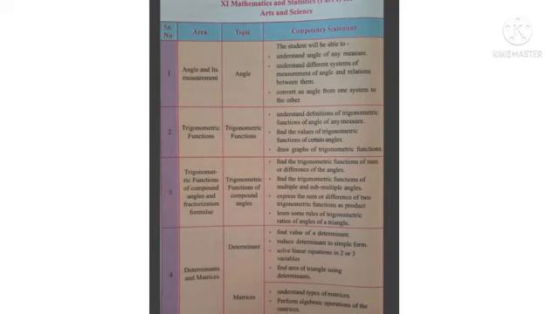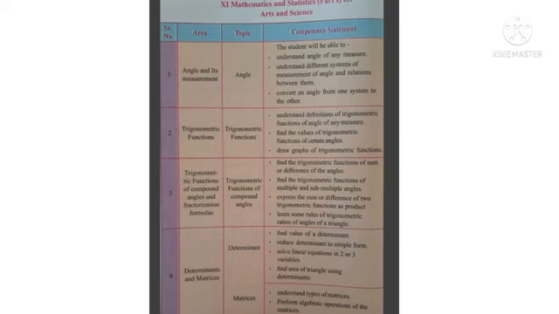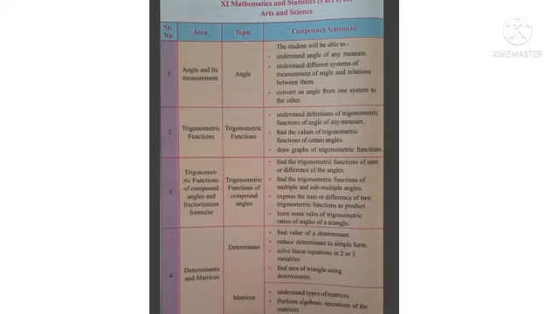Two points are there. In determinant we see finding value of determinant, how to reduce determinant to simple form, solving linear equations in 2 or 3 variables, and finding area of triangle using determinants. And in matrices we will see what a matrix is, what the different types of matrix are, and how to perform algebraic operations on these matrices.